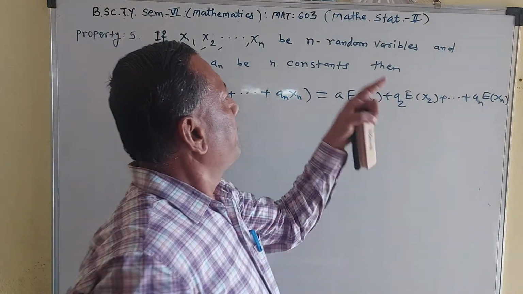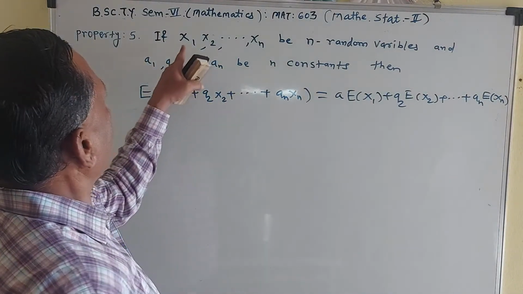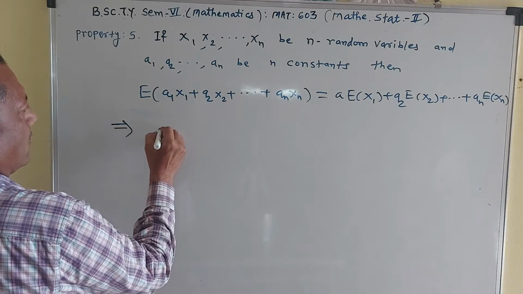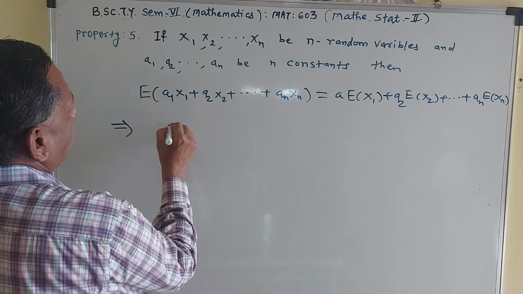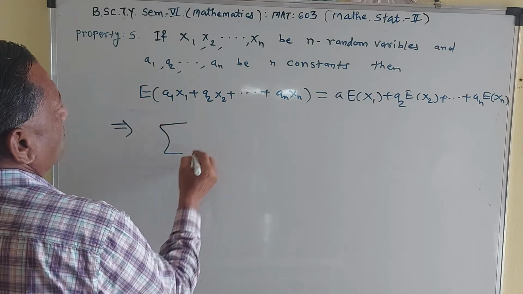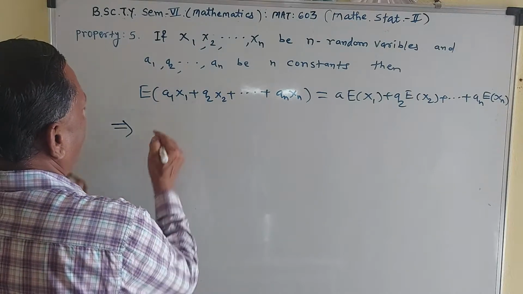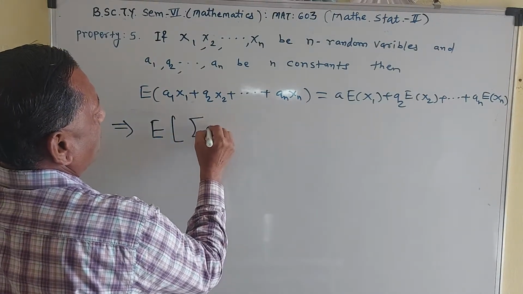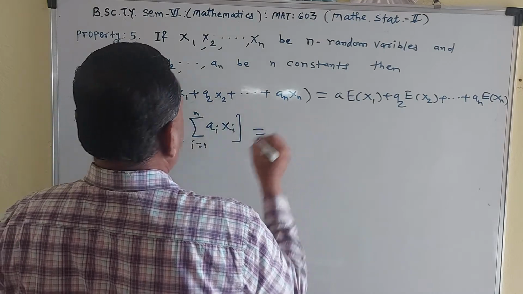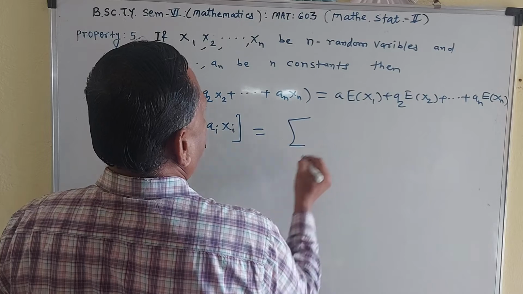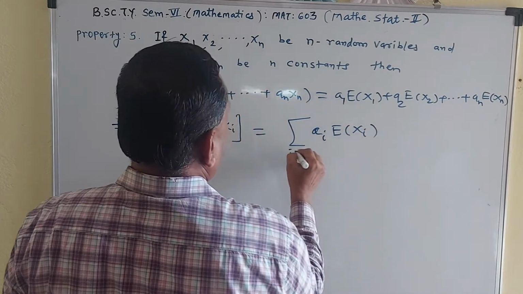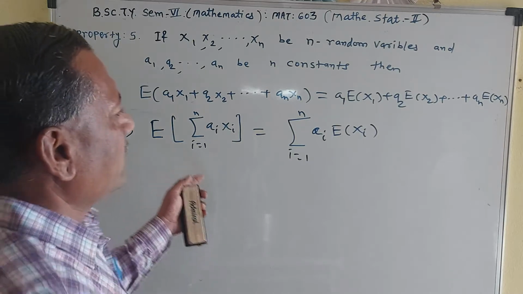So this property is known as the linear combination of random variables x1, x2, x3 up to xn, or this can be written as expectation of summation of ai xi, i going from 1 to n, is equal to summation of ai into expectation of xi, i going from 1 to n, provided all expectations exist.